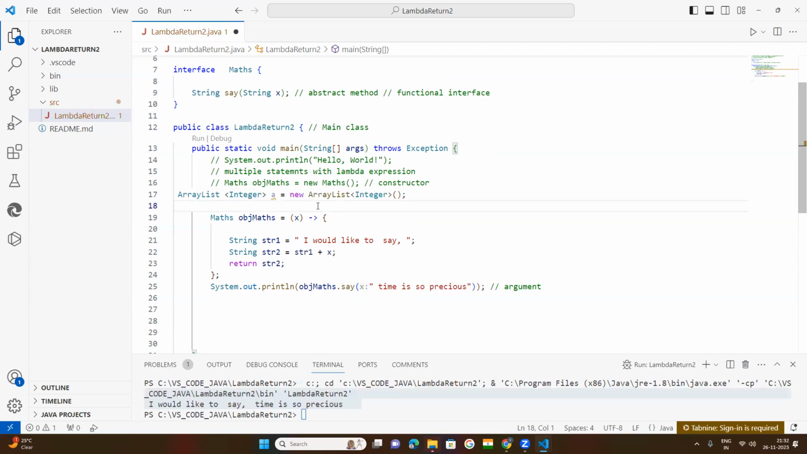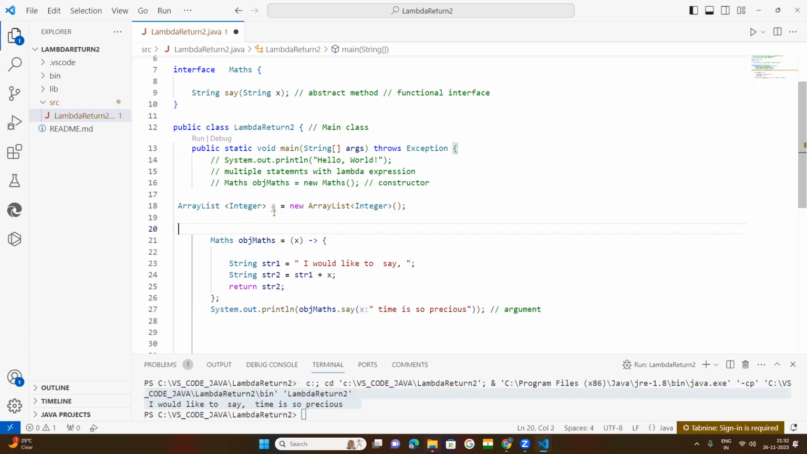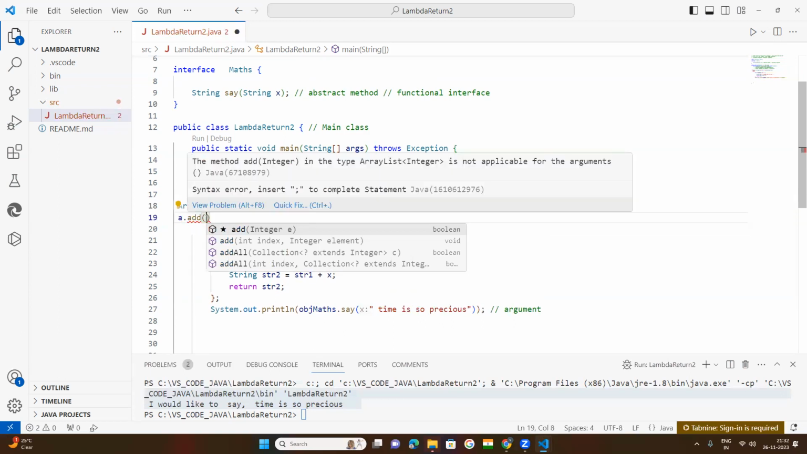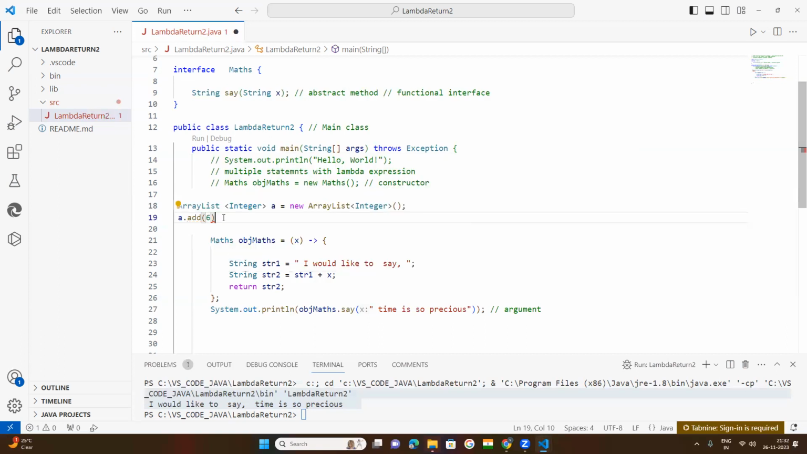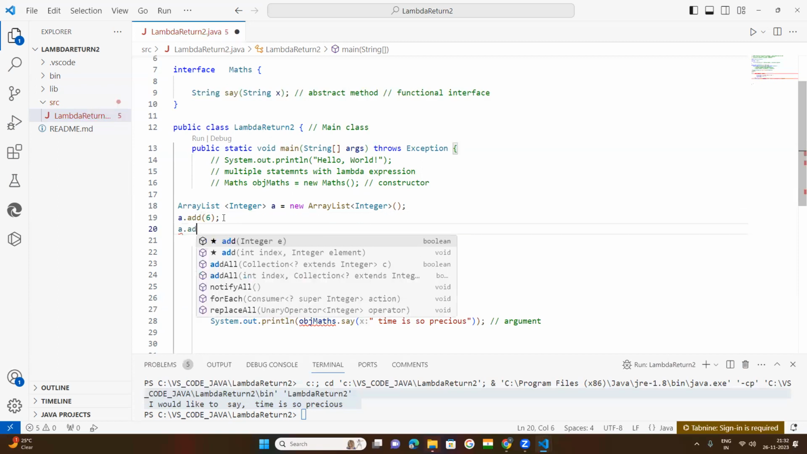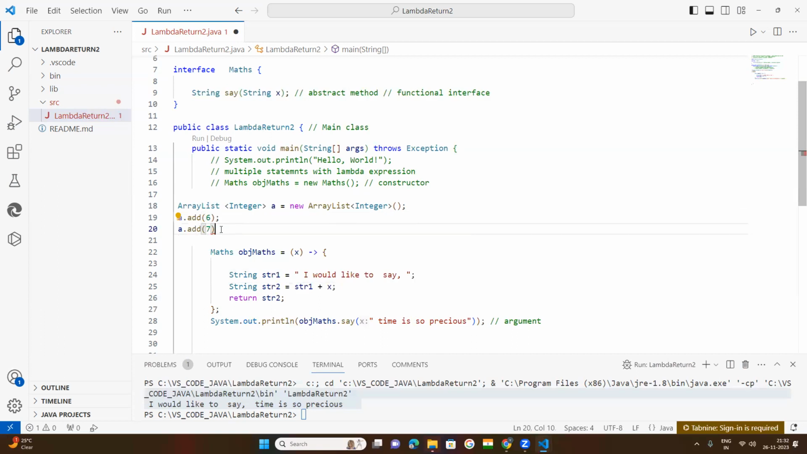Okay. So now what happened? Try to understand. So now I want to add some elements by a dot. A dot add is a method of ArrayList. Here I want to pass 5, one element, one value. I have passed an integer value, same a dot add, and one more value I have passed here, 7.